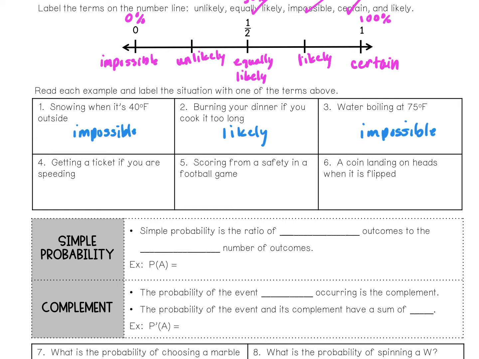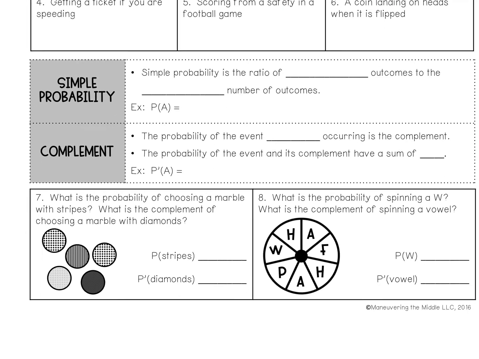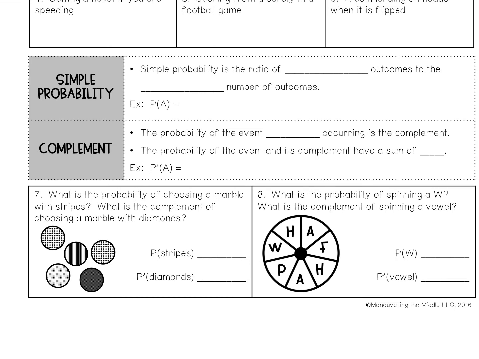So, pause the video if you're watching it on your iPad, and would you please go ahead and answer 4, 5, and 6. If we're doing this in class, we'll share out the answers. If not, I'd like you to take a picture of your answers and submit them if you're doing this lesson online. So now let's go ahead and explore the way that we notate or write probability.